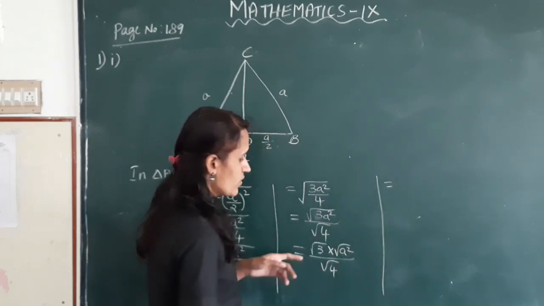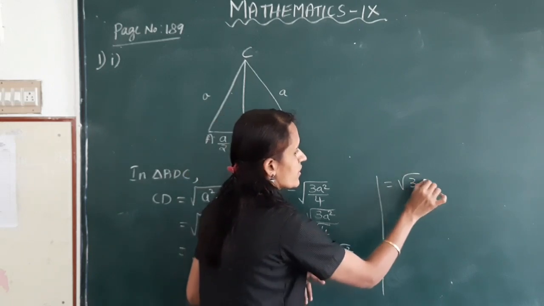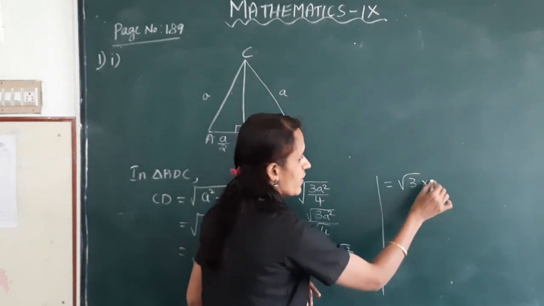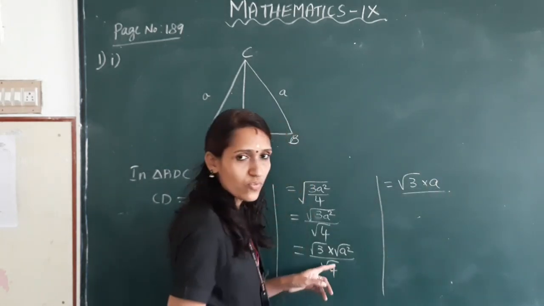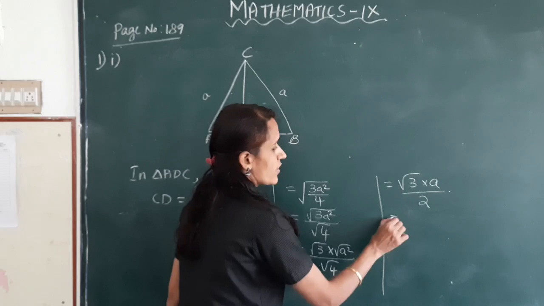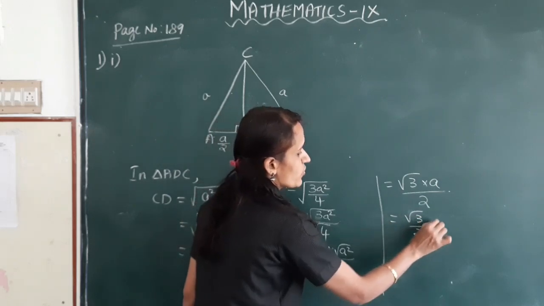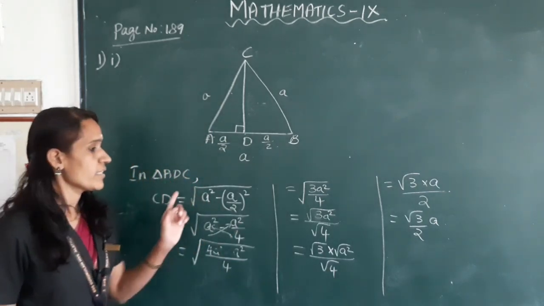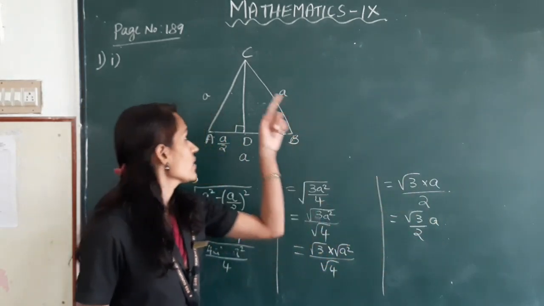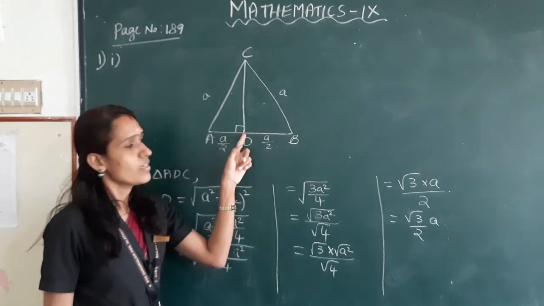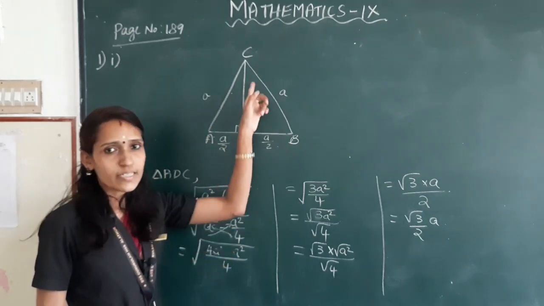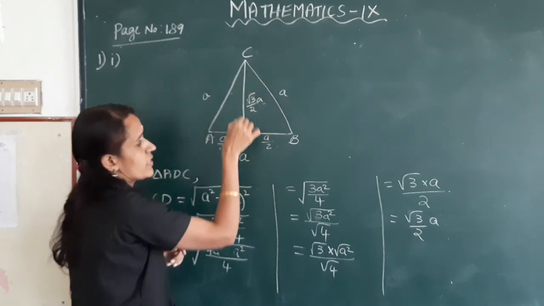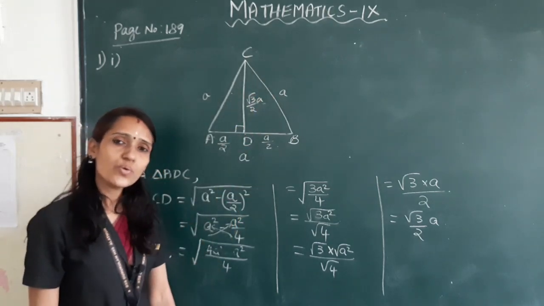Okay, this is equal to root 3 into root a square. Root a square is what? a divided by root 4. Root 4 is 2. This is equal to root 3 by 2 a. Okay, so here CD is root 3 by 2 a. CD is the height of this triangle.